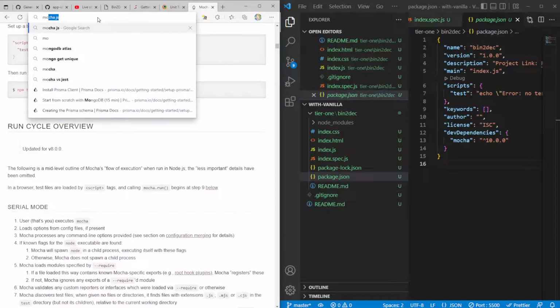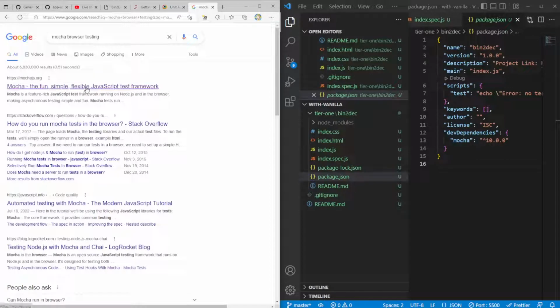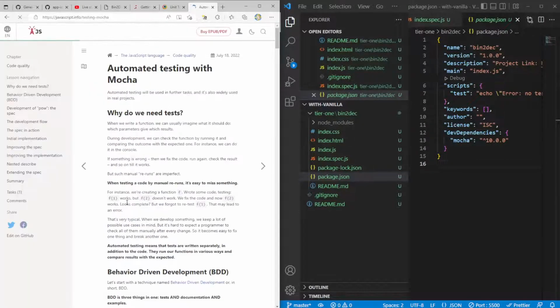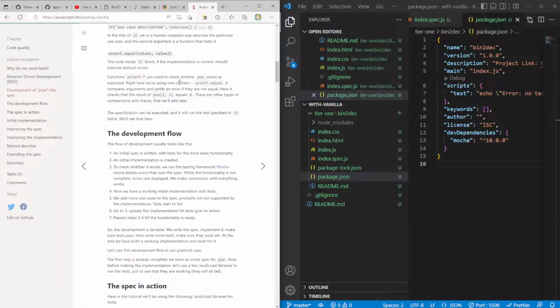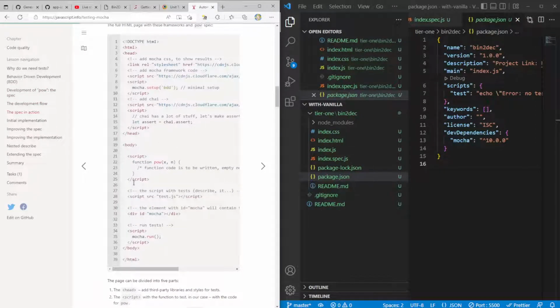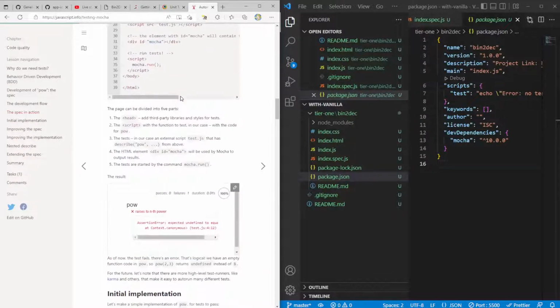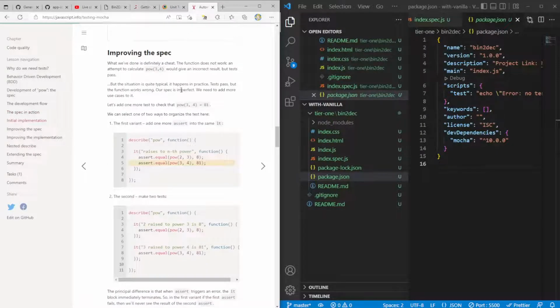Let's see Mocha browser testing. Look at this, a tutorial learning how to use Mocha. Okay, the spec in action, we have all this. Function pal, test.js, mocha.run, run the tests. Minimal setup. Let's make a simple implementation of POW for the test to pass. Function POW, improving the spec.